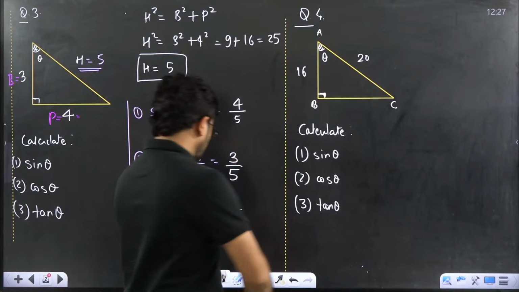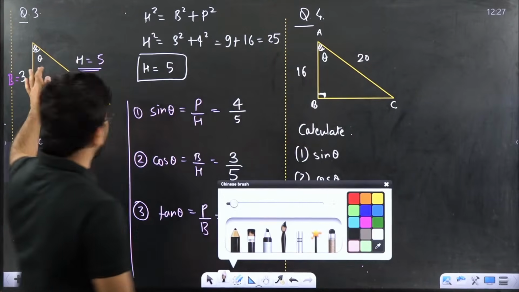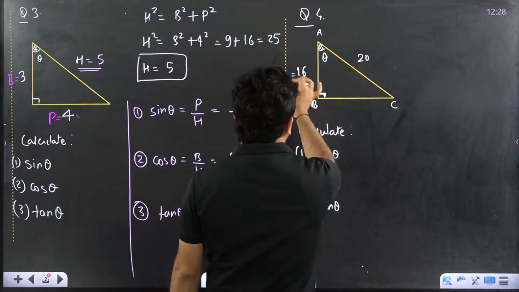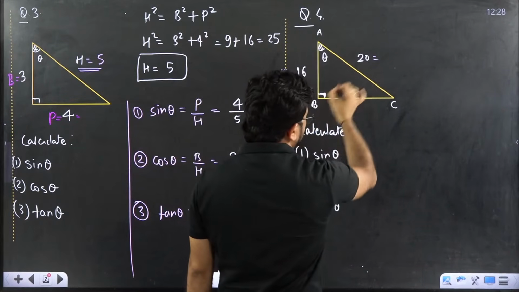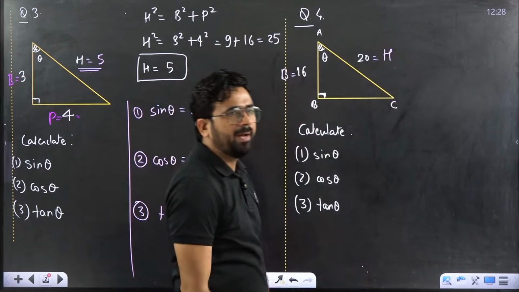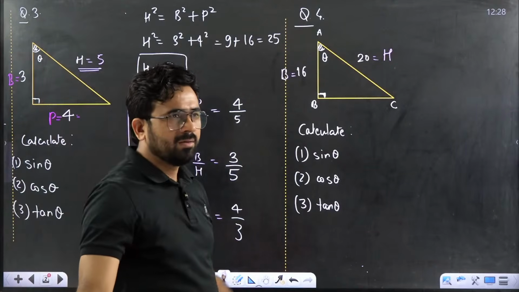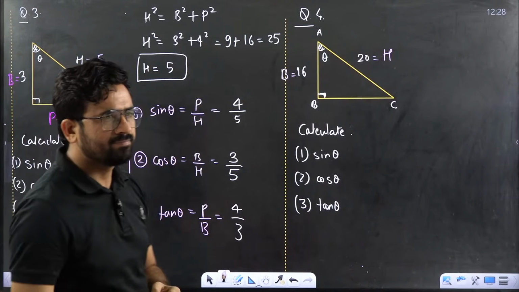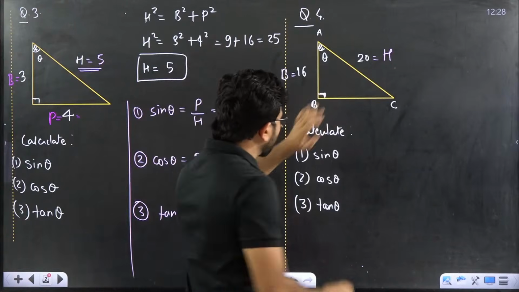Okay, I am helping you. Just like we have seen, near to theta, what do we call? Base. This is base, beta. And this one, opposite to the 90 degree, what do we call? Hypotenuse. Clear or not clear? Clear? Very good.